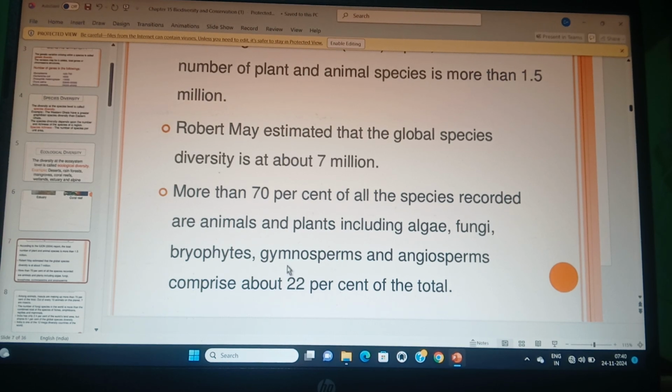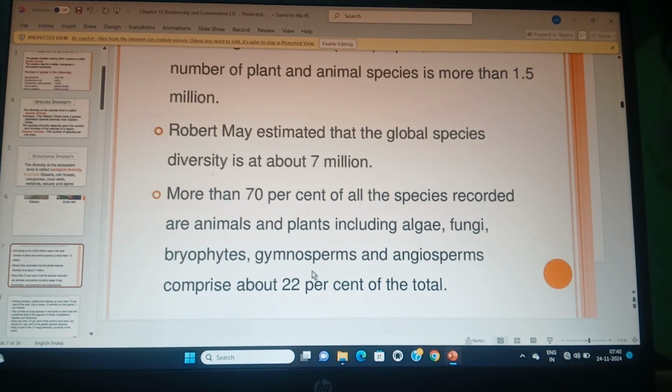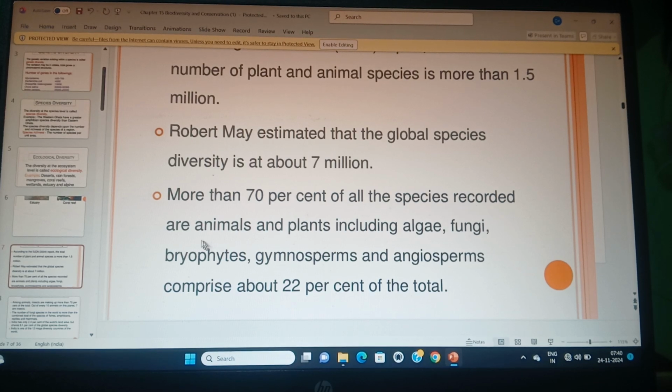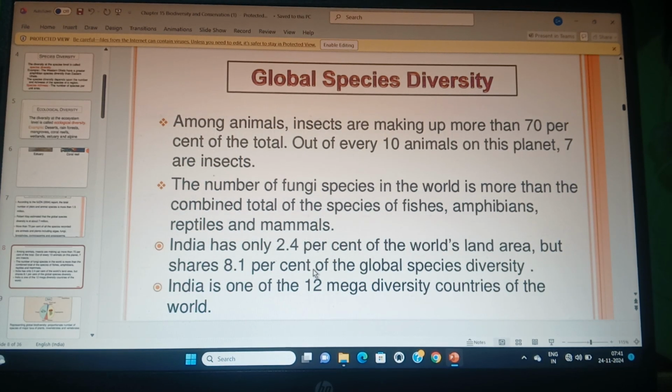The remaining 8% are the fungi. Plants, including algae, fungi, bryophytes, gymnosperms and angiosperms, are the 22%.